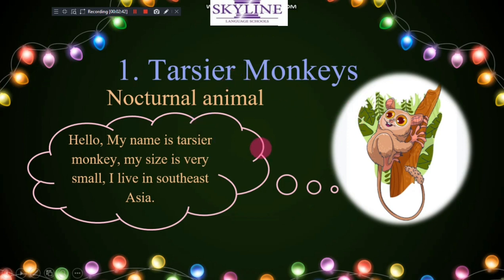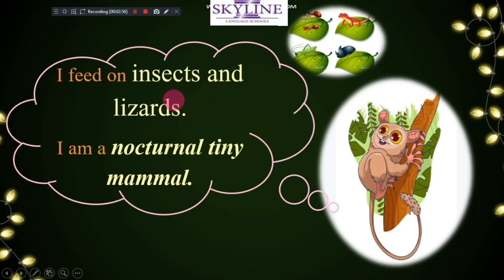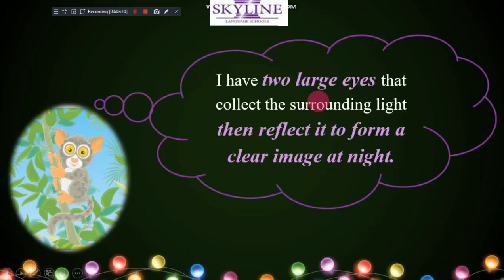We have another animal called the tarsier monkey. The tarsier monkey is a nocturnal animal, okay? It's so small, with a height of only about 10 centimeters. It lives in Asia. It feeds on insects and lizards. It's nocturnal, but it's from the mammals. The tarsier monkey is a mammal.